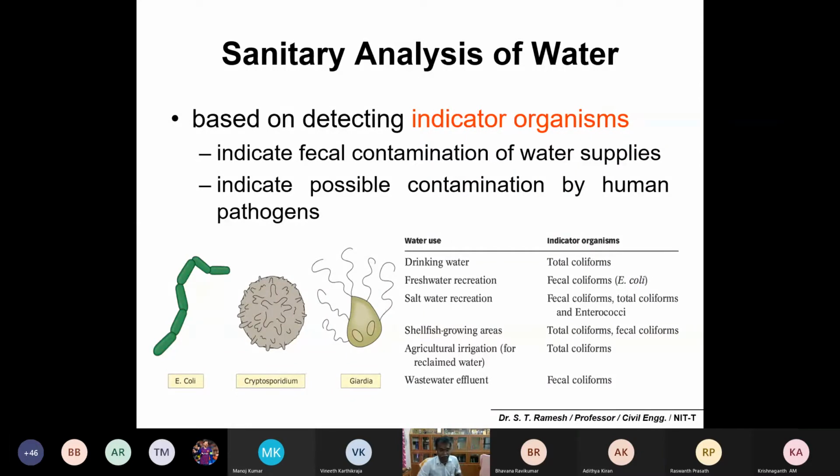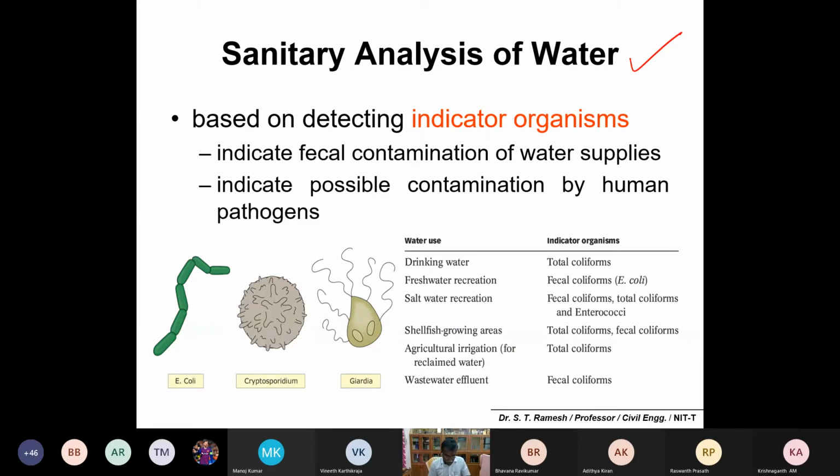This is the last part of physical, chemical, biological characteristics of water. In the last class we discussed the microbial organisms in the water. We started with bacteria, protozoa, algae, and also virus. So now we have to analyze the water, the sanitary analysis of water.